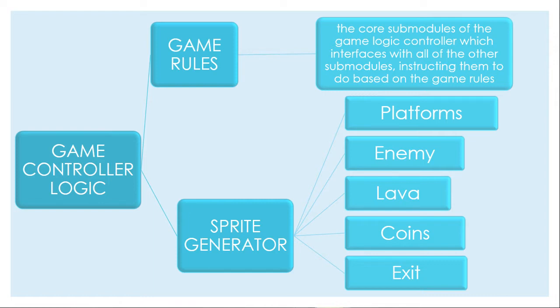The game rules submodule sends a signal for the game to change to another level when the character has passed that exit. And lastly, for coin. Each time the character passes any platform that has coins on it, the game rules submodule sends a signal to increase the score by 1 point. Since the score sprite is divided into 3 parts, digits, tens, and hundreds, we need to extract them from the score before sending them to the hardware.